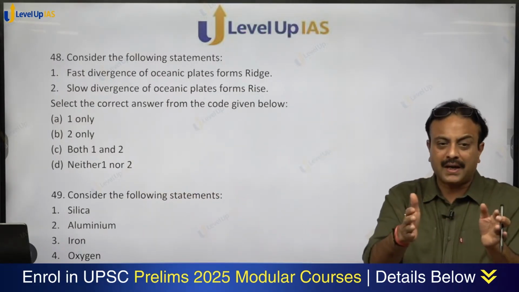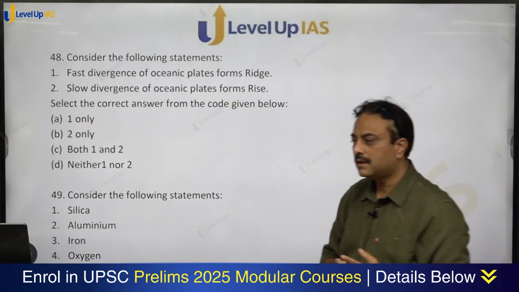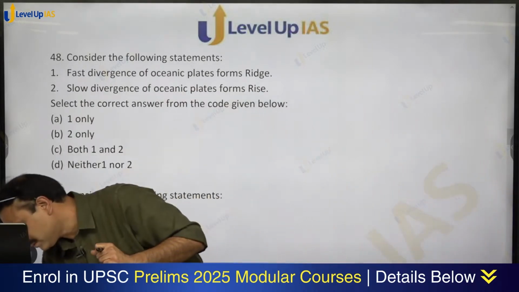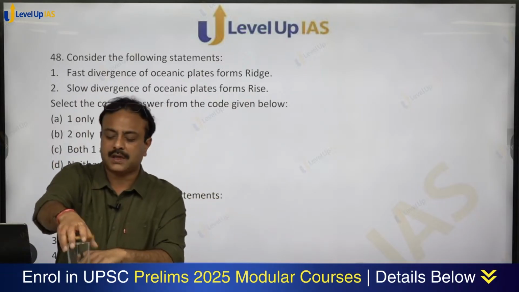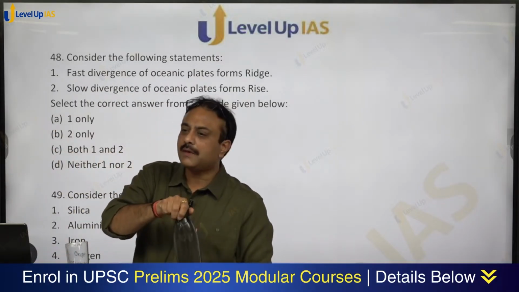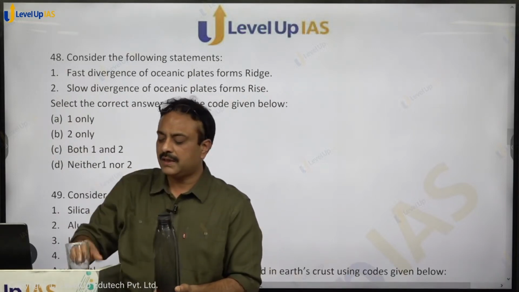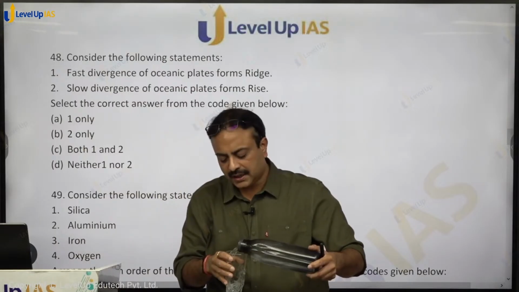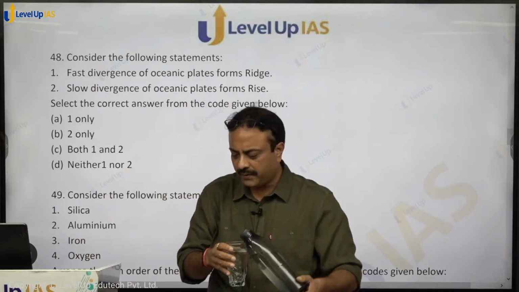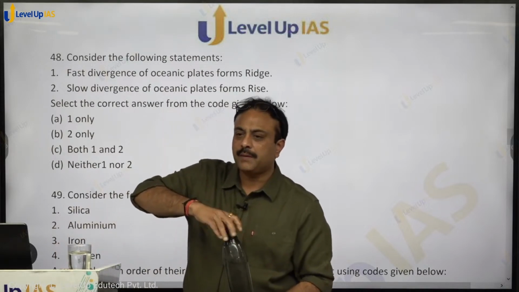When they are moving apart slowly, then rise is formed. Think over that, are both the statements correct or not? Okay, I ask you all a very simple question. If ridge is being formed or rise is being formed, in which of these two do you expect low viscosity material to move out?